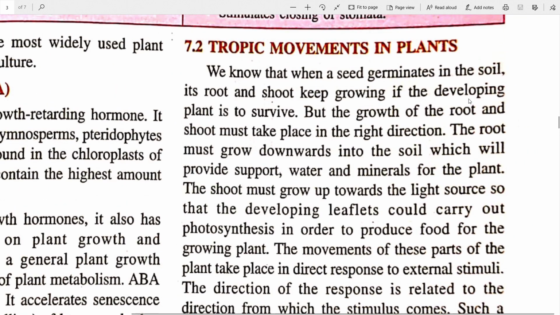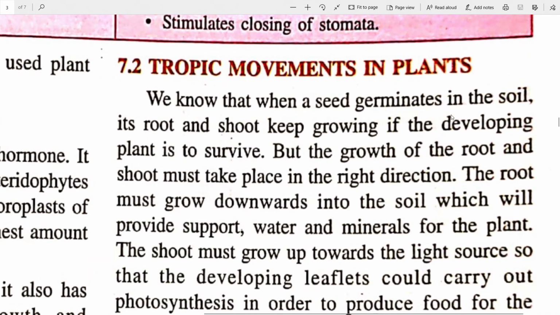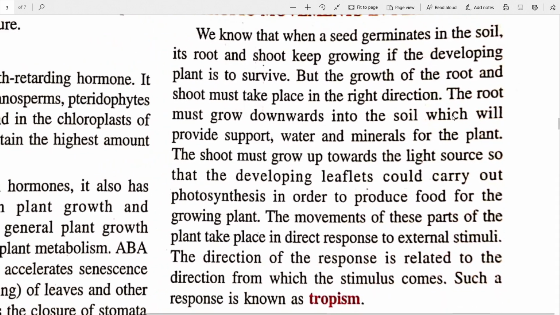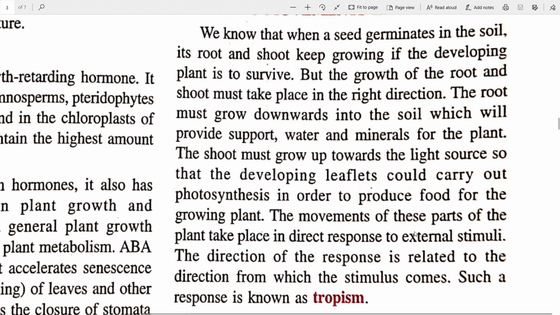So since we are done with the summary of the plant hormones, let us move on to another segment of this chapter called the tropic movements in plants. So the movements of these plants that take place due to the external stimuli, the direction of the response related to the direction from which the stimulus comes is called tropism. Okay, we will deal with the movements that occur because of these phytohormones and the situations around it, that reaction stimulus part. So the direction of the response is related to the direction from which the stimulus is coming.